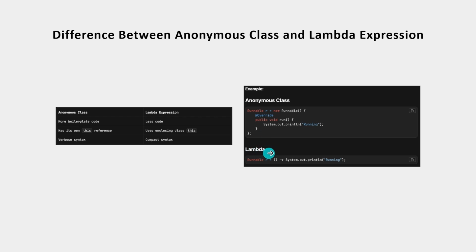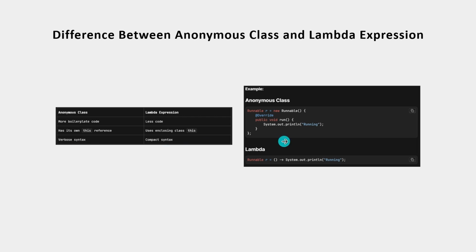So here is a Lambda expression. Lambda expressions are anonymous functions. So the difference is that an anonymous class has more boilerplate code. When it comes to a Lambda expression, less boilerplate code. An anonymous class has its own this reference, while a Lambda uses the enclosing class's this. Also, verbose syntax versus compact syntax.